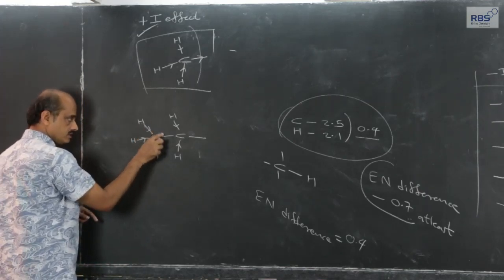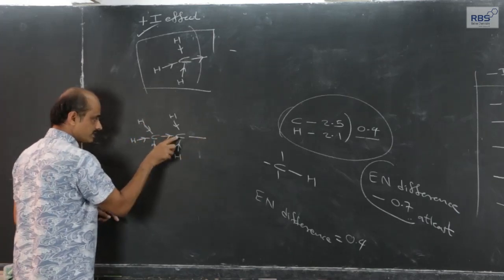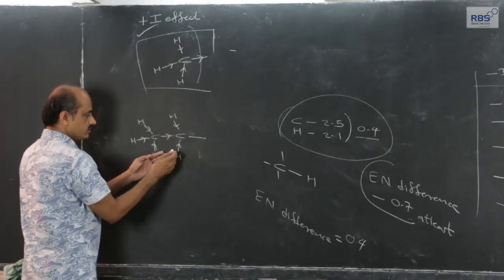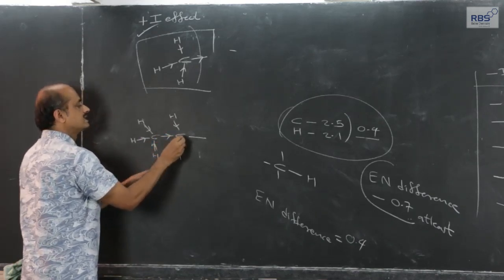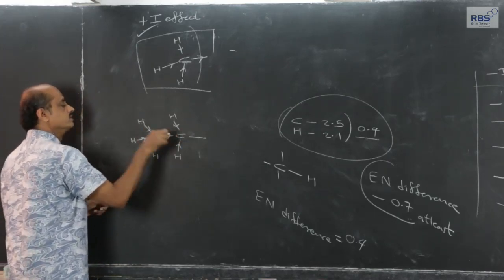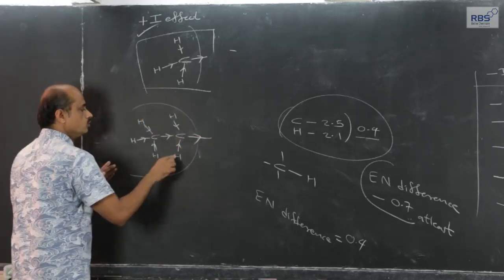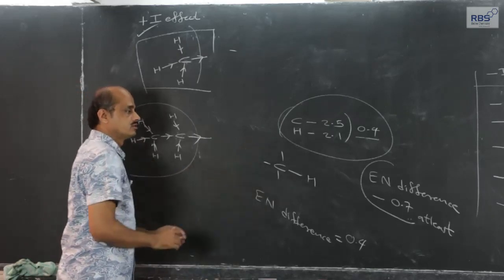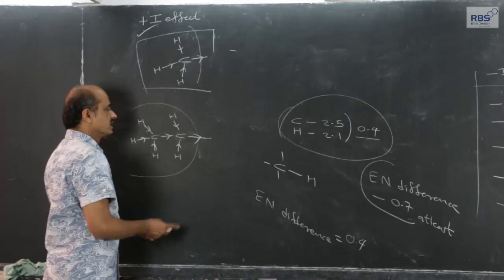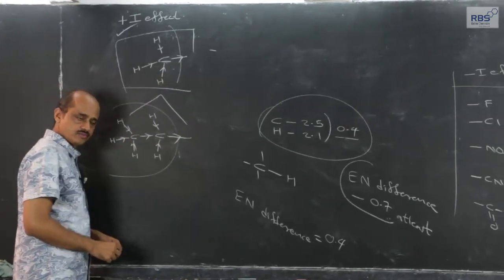Because this methyl group will release the electron density towards this carbon, and there are extra two CH bonds. So, overall electron density increase at this carbon because of two CH bonds and one methyl group is more, and therefore, overall capacity of this entire ethyl group to release the electron density away from it, to make available electron density to other atom or group will be more than this methyl group.